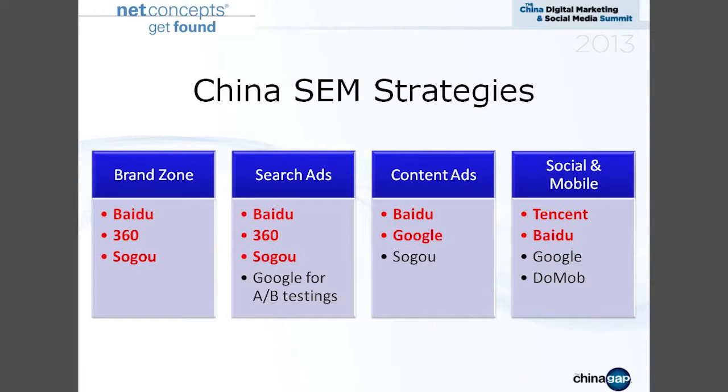And also for social and mobile, you have Tencent, and you have Baidu, whose mobile search ad is also quite good. And also Google maybe for mobile ads, and another one is the largest standalone mobile advertising platform in China, called Dumob. Yeah, so that's the general strategy you want to start with.